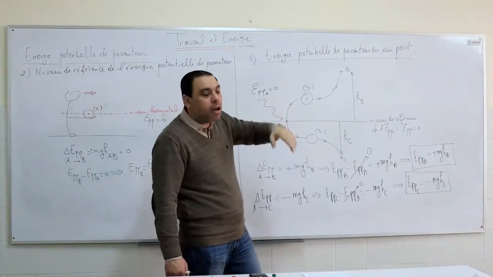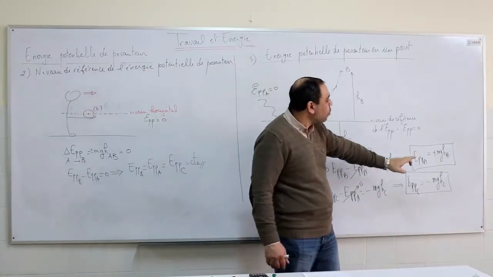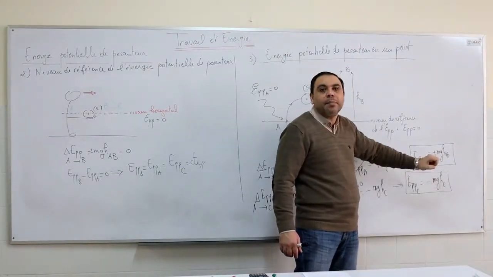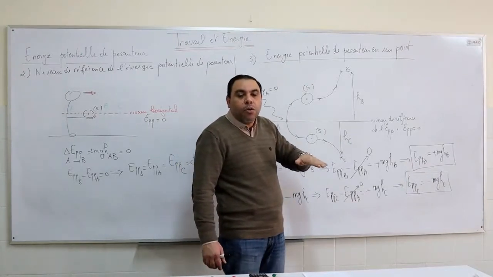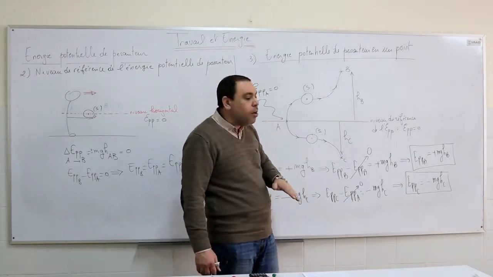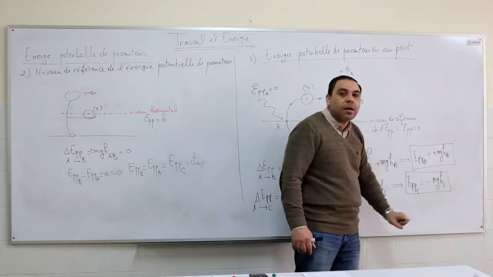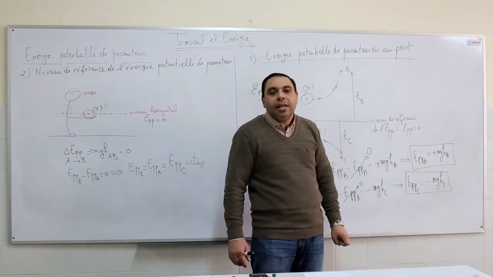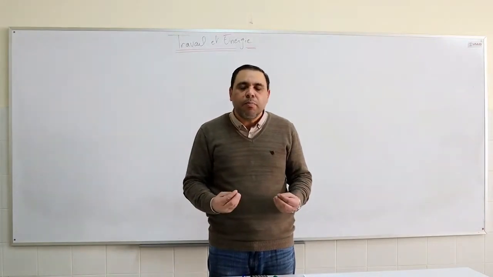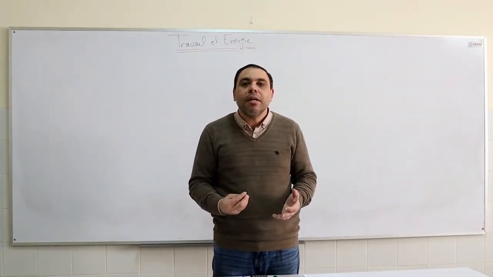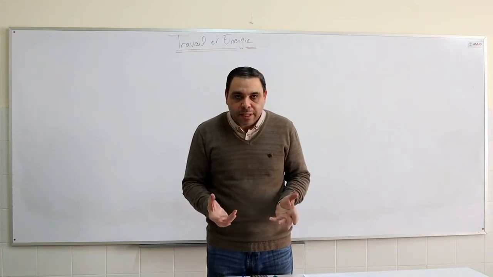We notice that the gravitational potential energy takes into account the position of the point relative to the reference level. When B is above the reference level, the gravitational potential energy of the body is plus mghb. When C is below the reference level, the gravitational potential energy of the body at C is minus mghc. All energies, including the gravitational potential energy, are expressed in joules in the SI.